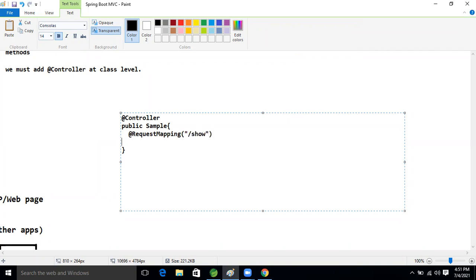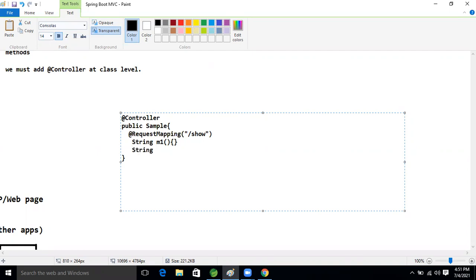Here I'm writing one method, String m1. This is the m1 method. On the top of this m1 method, I'm writing @RequestMapping. By default this one is GET only, right? Okay, good.